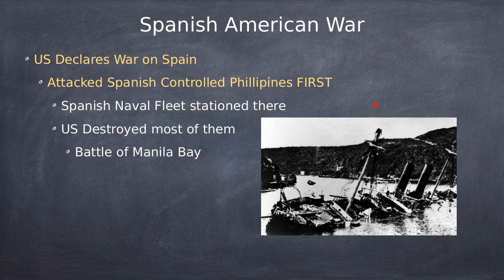But before this is the thing that happened. All right, so before the United States declared war on Spain, we actually sent our naval fleet to be stationed right outside the Philippines before we declared war. So that way, when we did declare war, we could immediately attack them. And that caught the Spanish off guard. And we destroyed most of their naval fleets.